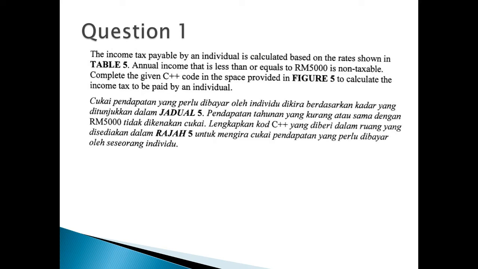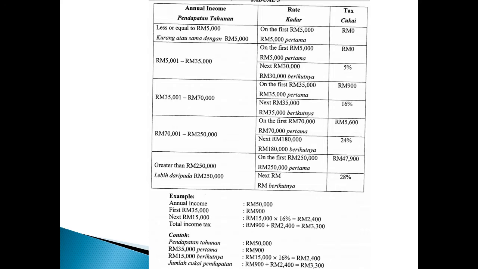So the first question: income tax payable by an individual is calculated based on the rates shown in table 5. You need to refer to table 5 and then you can create the program. For table 5, the first 5,000 has no tax.